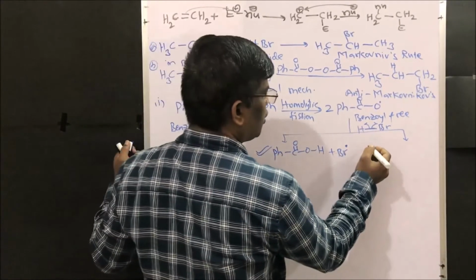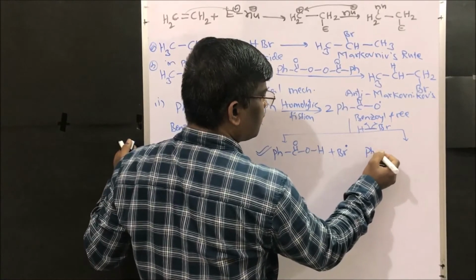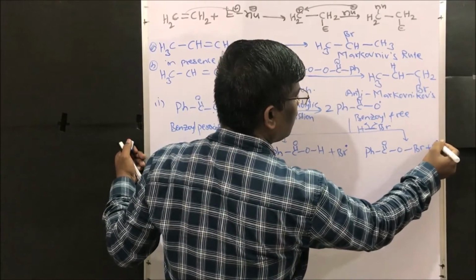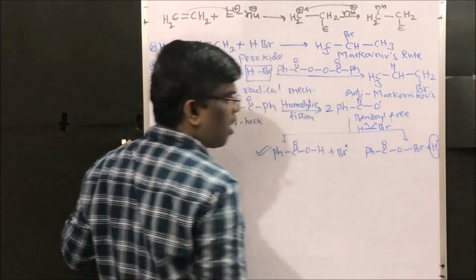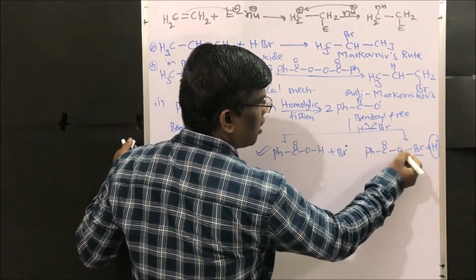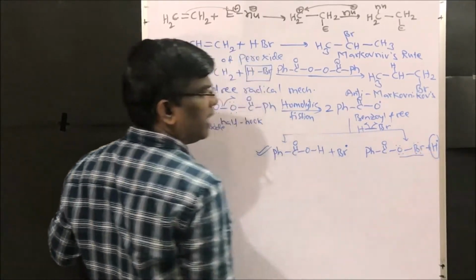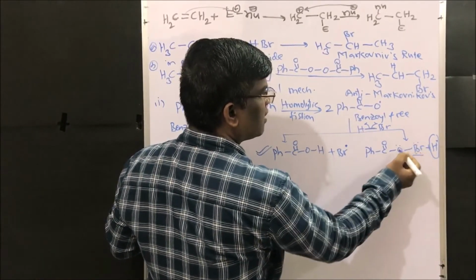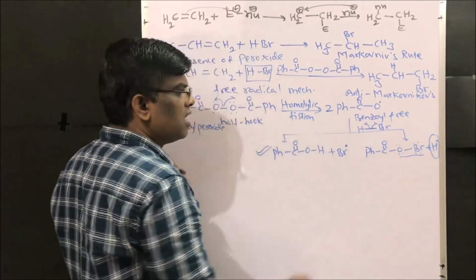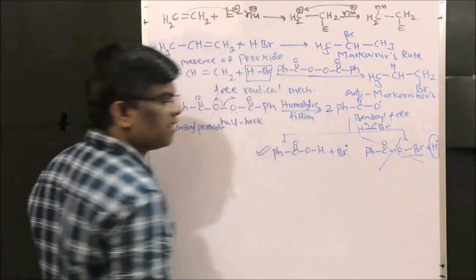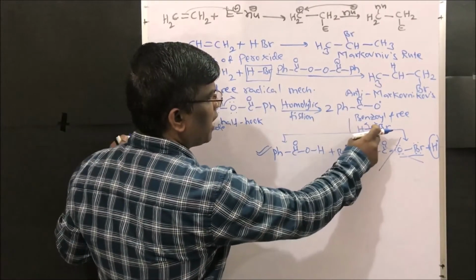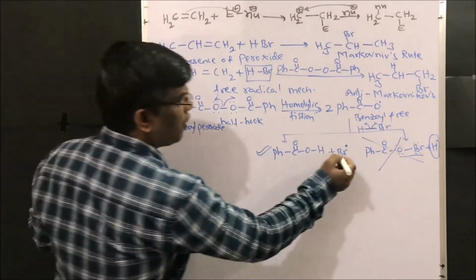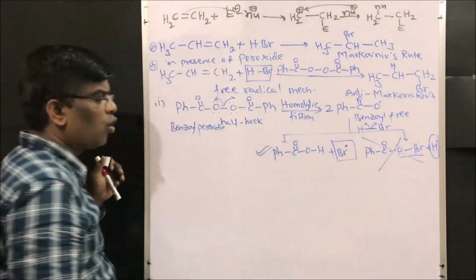So a bromine free radical is formed. If it formed phenyl COO bromine plus a hydrogen free radical, it would have to form this bond. Is it going to be stable? No, this has a lone pair of electrons and this also has a lone pair of electrons, both bromine and oxygen are negatively charged, so this is not going to exist. So from hydrogen bromide, the benzoyl free radical takes hydrogen to give the bromine free radical. So we are left with the bromine free radical.